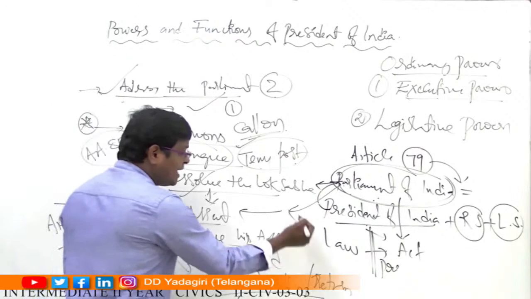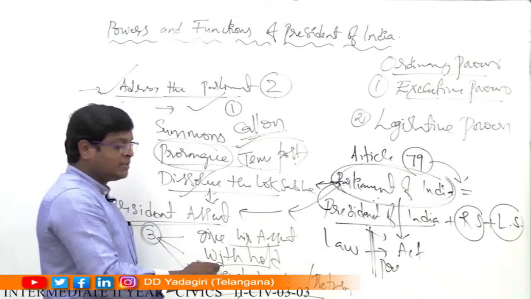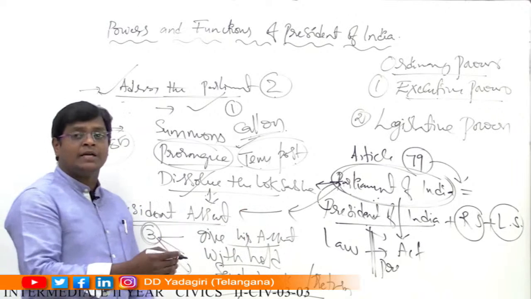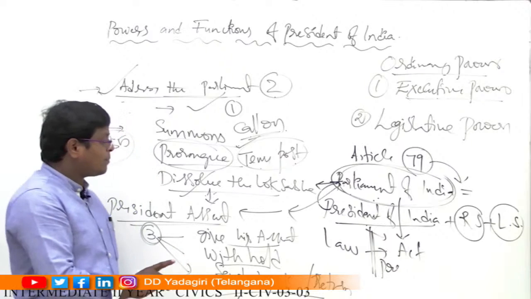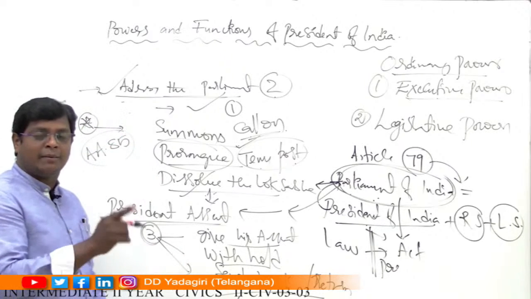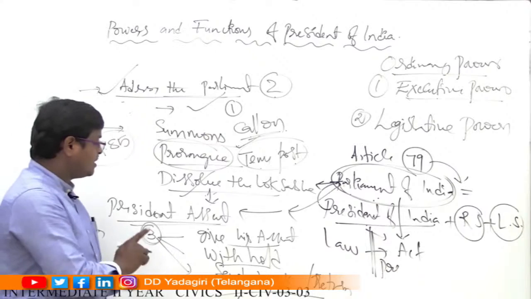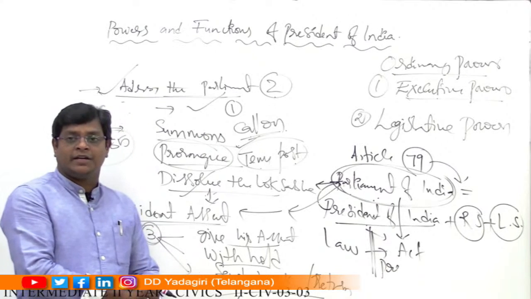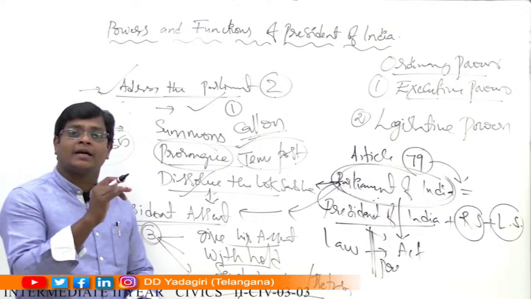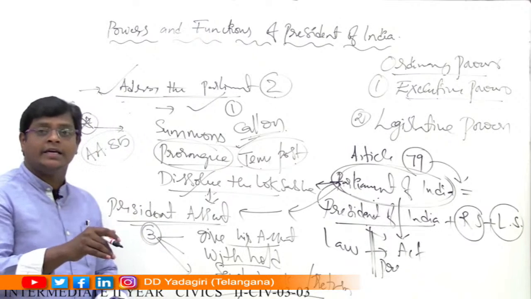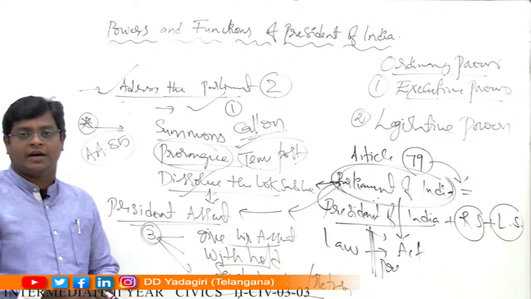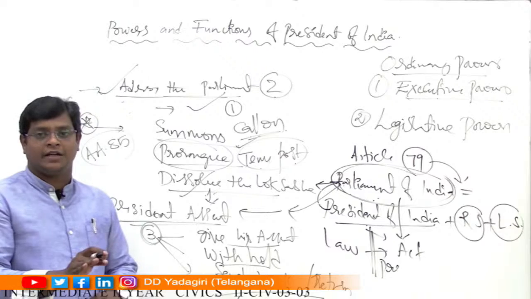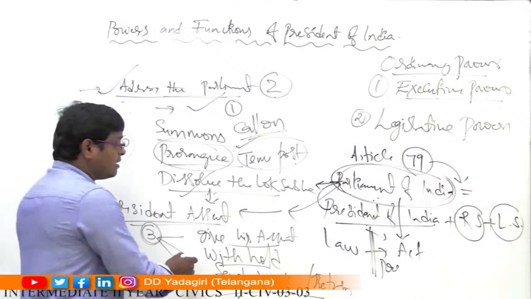Whereas bills other than money bills can be sent back by the President of India. At the time, the Parliament again sends it to the President of India with the corrections, with the amendments, or without amendment, and that bill should be approved by the Parliament of India. He is unable to send back the bills which are already sent again by the Parliament of India. That means the second time he is unable to send back to the Parliament of India. Right? So these are the legislative powers.